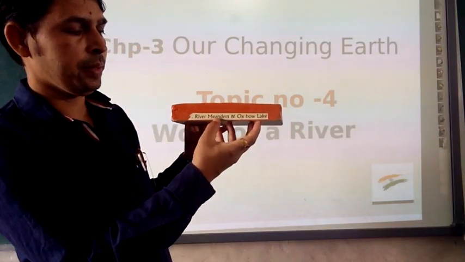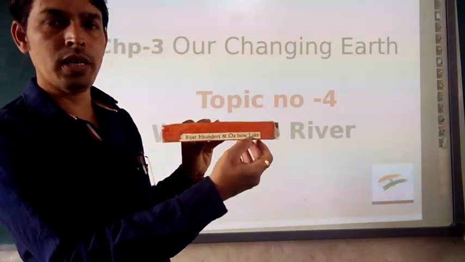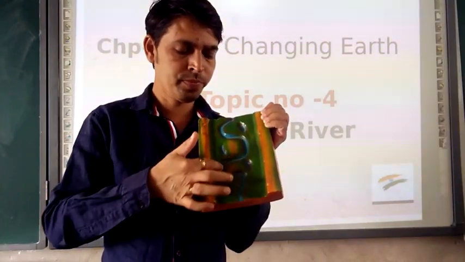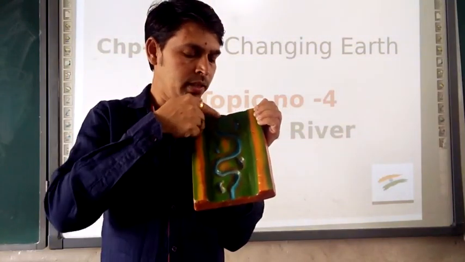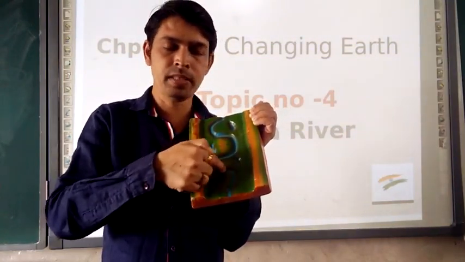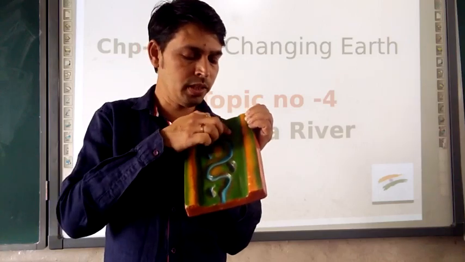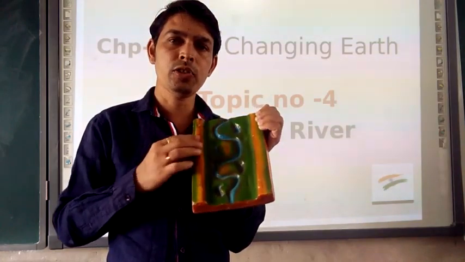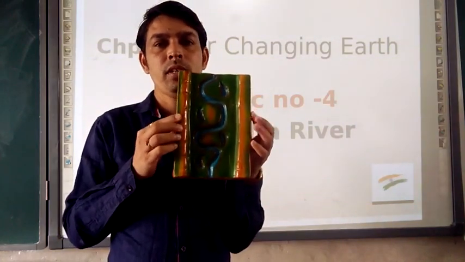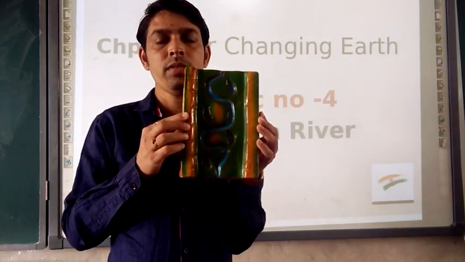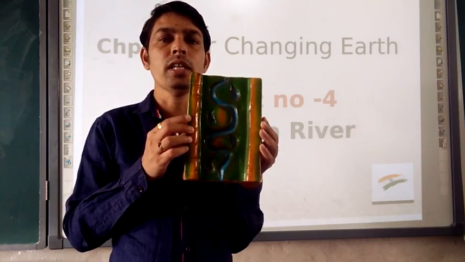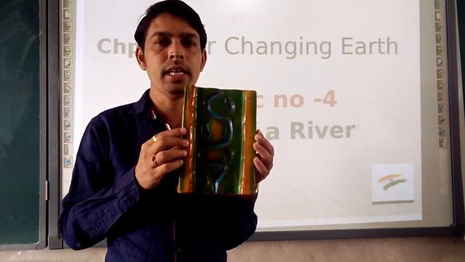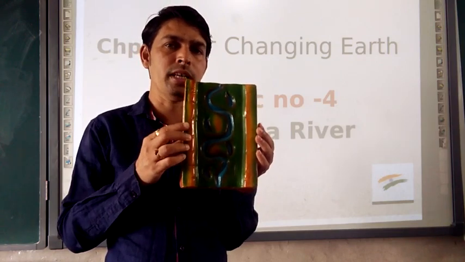So river meanders or oxbow lake. As the river is moving, this blue part is referring to the river moving in a snake pattern. So here the lakes are there. These are called oxbow lakes. By seeing this particular model of the geography, we can understand how the rivers make different physiographic features. We will see in the upcoming slides in more detail about this.